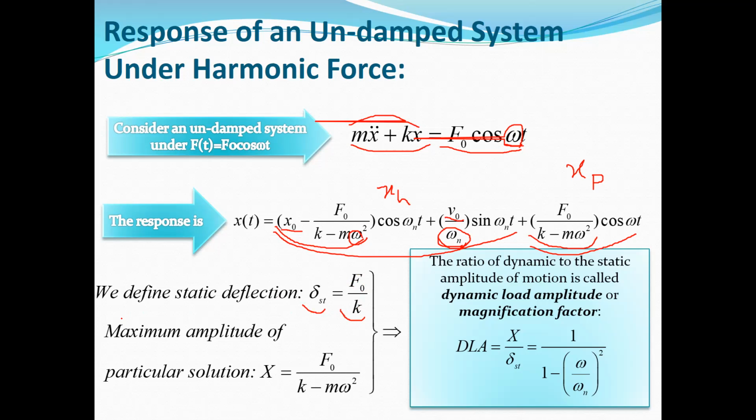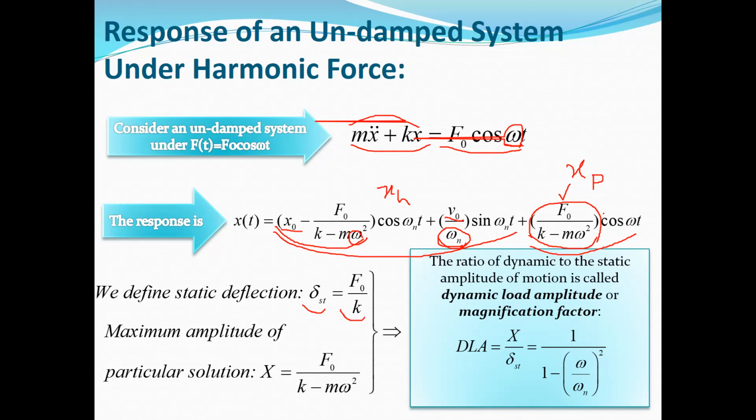And also we have the maximum amplitude of the particular solution, which is F naught divided by K minus M omega squared. This is the amplitude of the particular solution, and you know, because it is multiplied by a cosine function, the maximum value of xp is its amplitude, because the cosine is between -1 and +1.